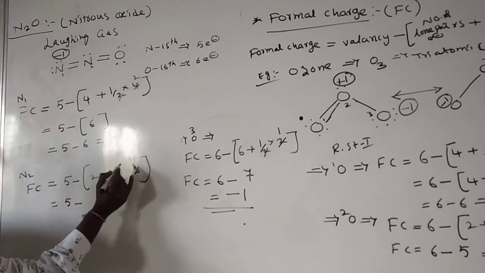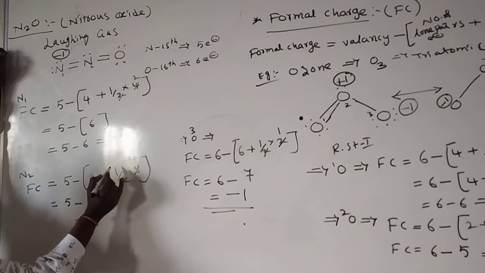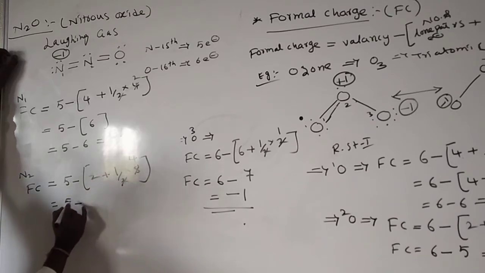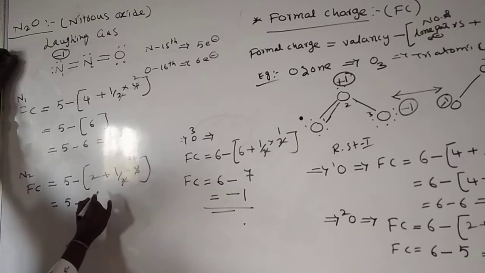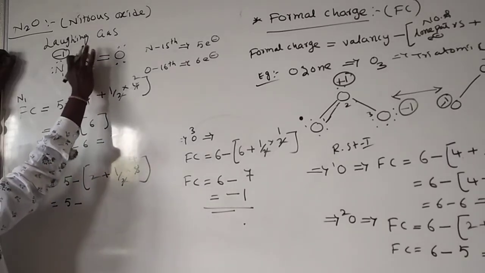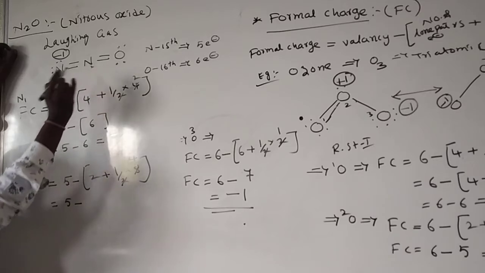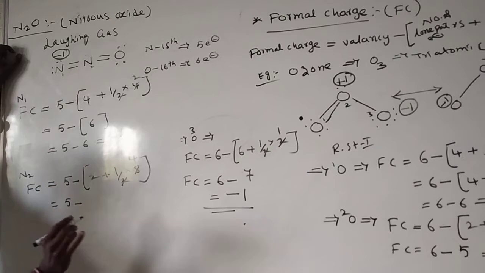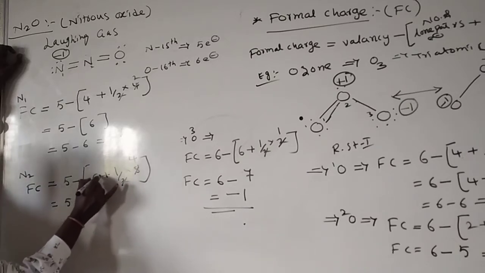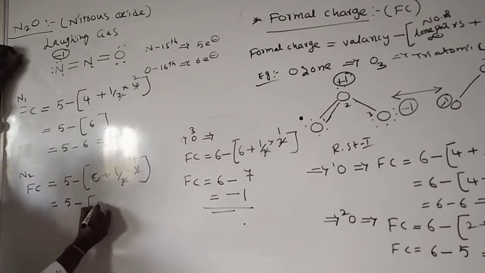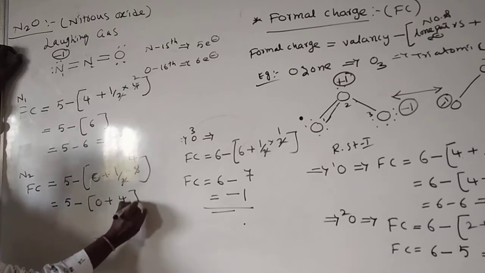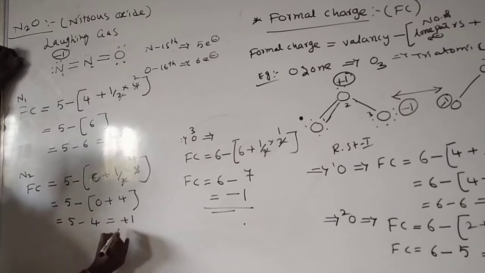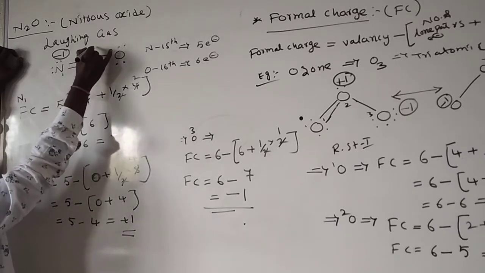Here nitrogen already has 4 bonds, so only 1 electron is there, and we do not consider that one, so 0. Sorry, here 0. 5 minus 0 plus 4, 0 plus 4 means 5 minus 4 is equal to plus 1. Here we have plus 1.